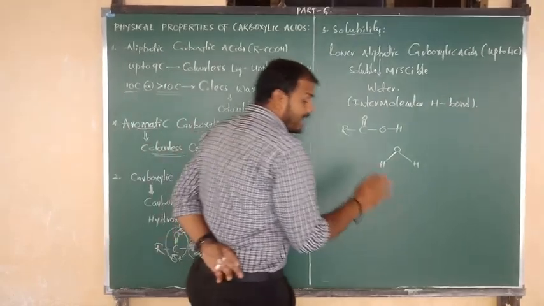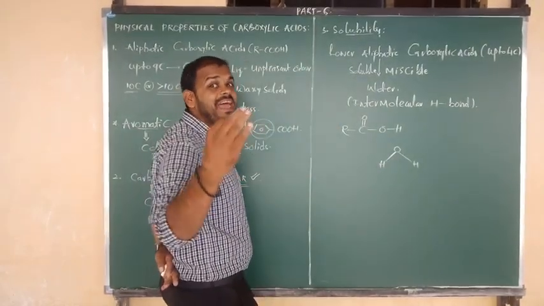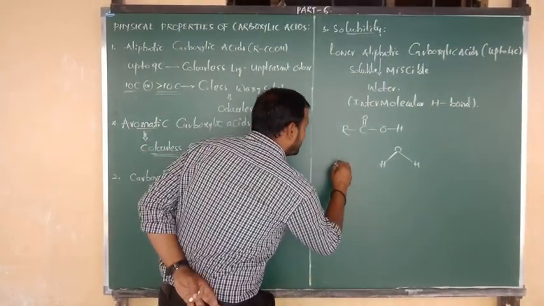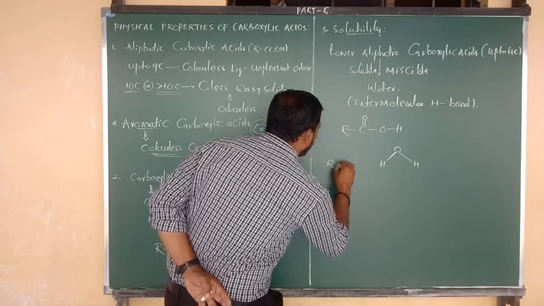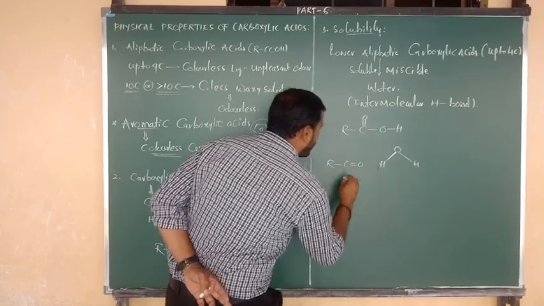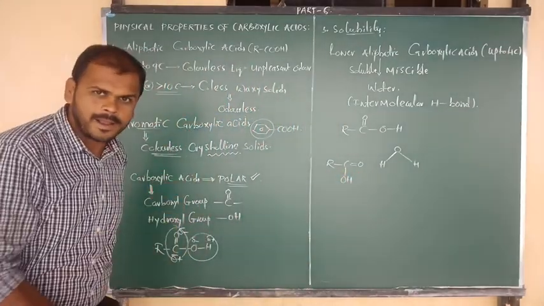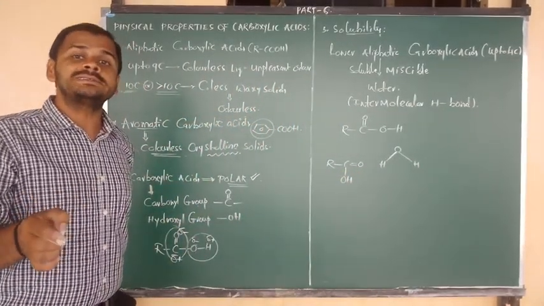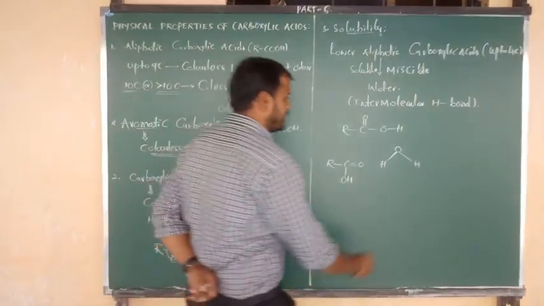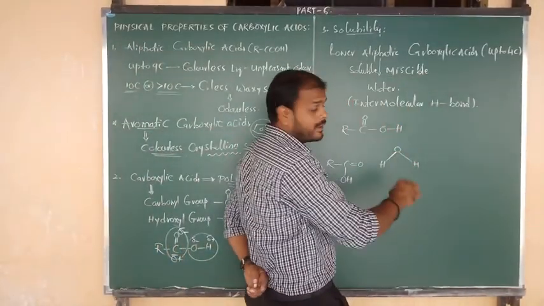Yes. And now here I am going to consider another mole of carboxylic acid, that is R bonded to C double bond O, C double bond O bonded to OH. Clear? Next I am going to consider another mole of carboxylic acid on the right side.